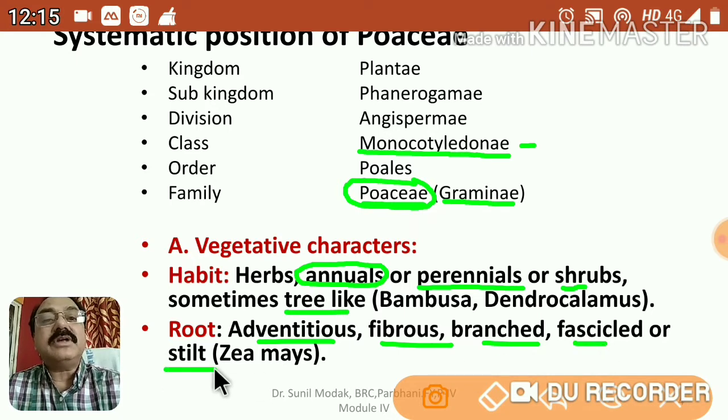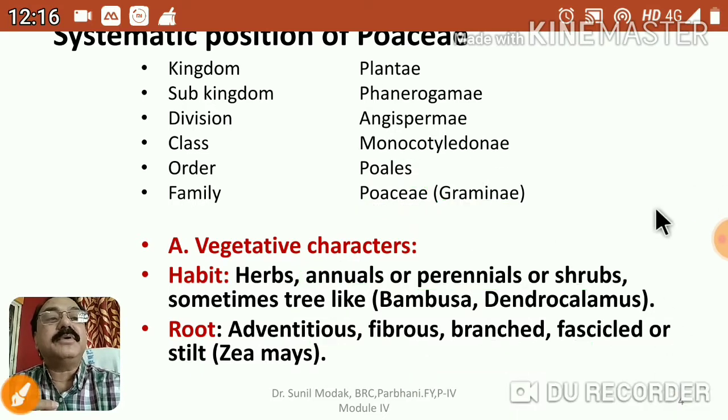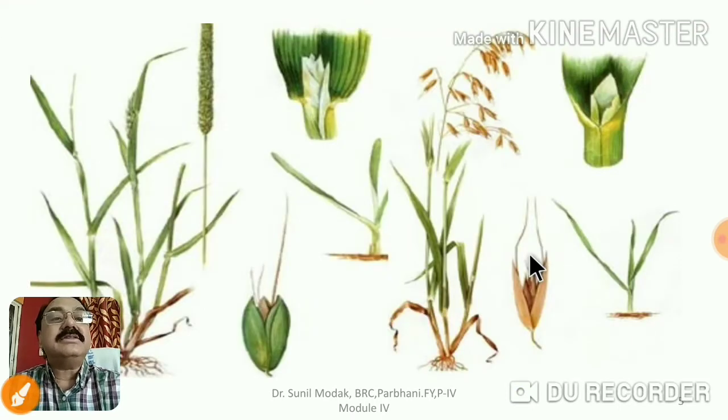Particularly, stilt roots are present in plants which grow taller and have a weak stem, which is said to be a culm. To give support, from some lower nodes some unbranched roots are developed. They penetrate into the soil and hold the soil firmly to give mechanical support. So the presence of stilt roots is another important feature of this family. These are some of the pictures of the family. You have to notice the adventitious root system, then the stem grows upright,